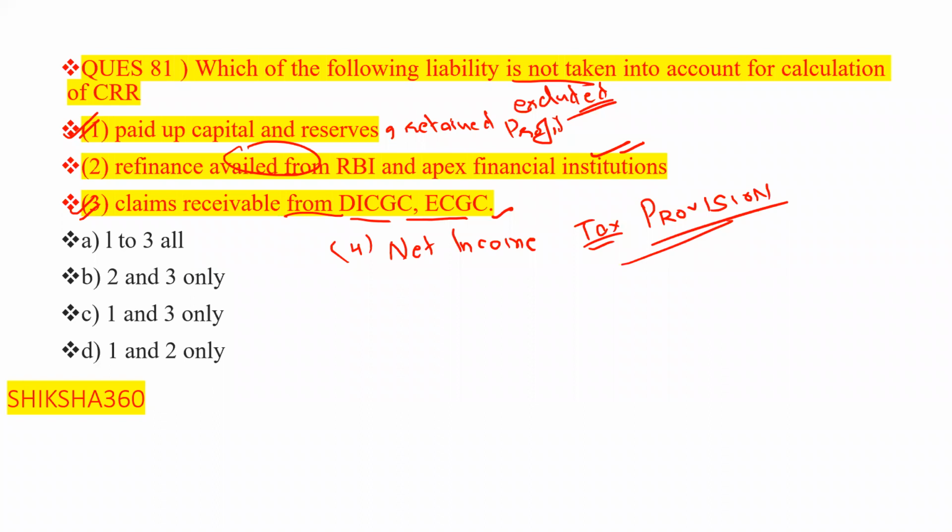The question is which of the following liabilities are not to be taken. So all are not to be taken here, and this one is our answer.